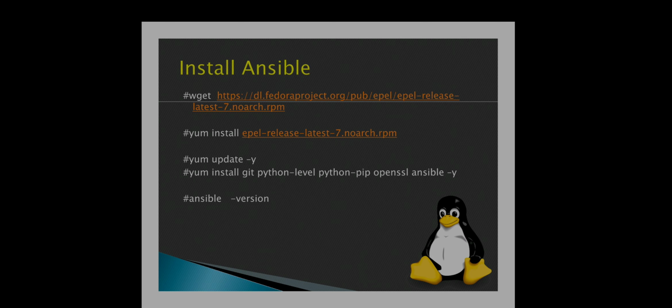Ansible's dependency is Python, so we have to install Python on this server before installing Ansible, by using the command yum install git python-devel python-pip openssl ansible -y, and after that we can check ansible --version.